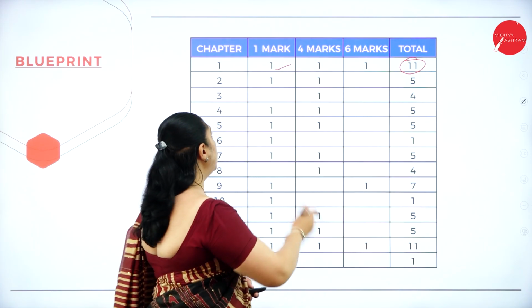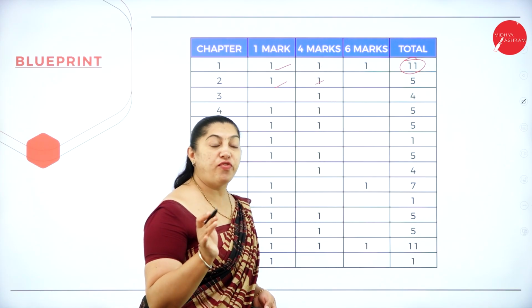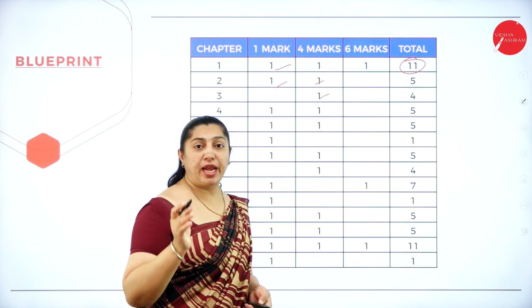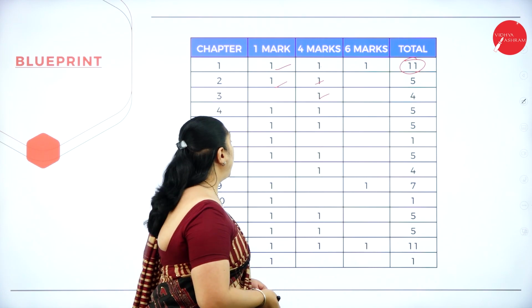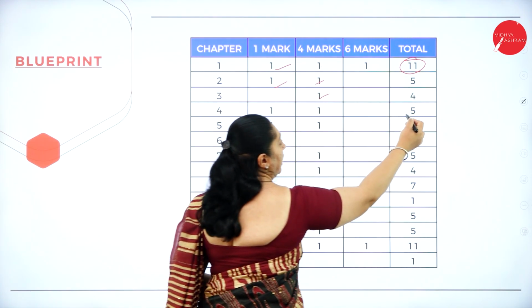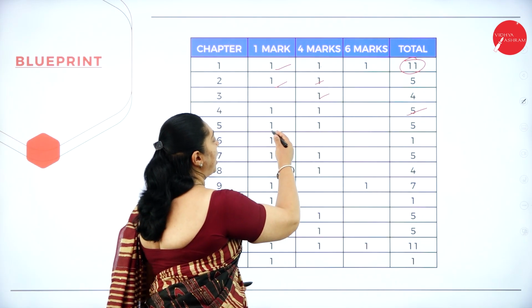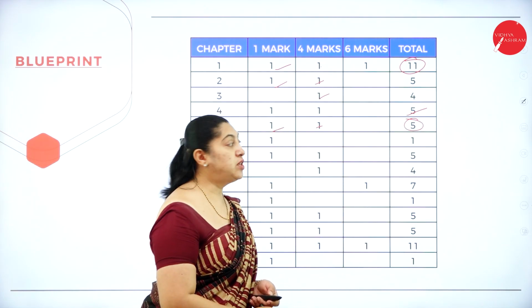Moving on to the next one, 2, Dear, it's 1 and 4. The weightage is for 5 marks. On children, it is for 4 marks. You can expect only 1 question for 4 marks and the weightage is 4 marks. Everything I Need to Know, I Learned in the Forest. You have 1 and 4. It's for 5 marks. Sunny Morning, you have 1, 4. Again, the weightage is 5 marks.